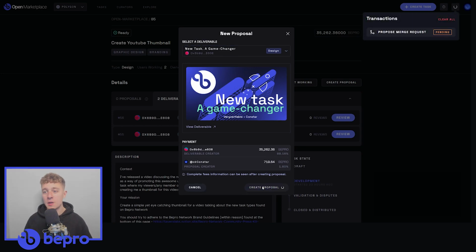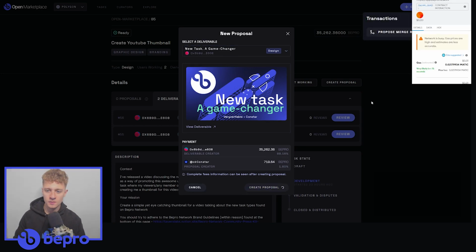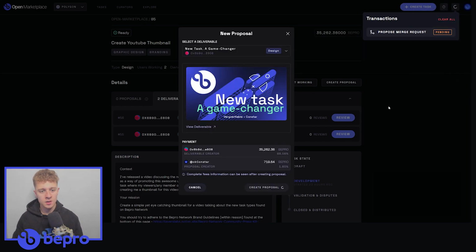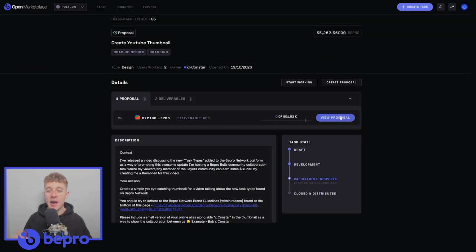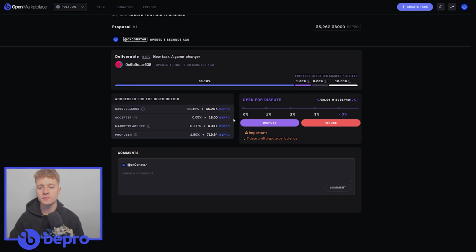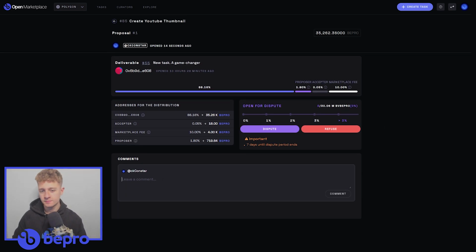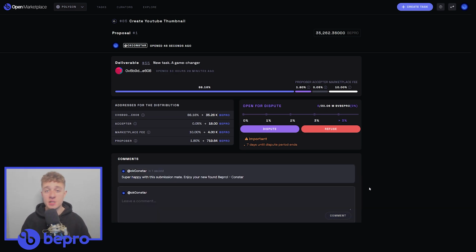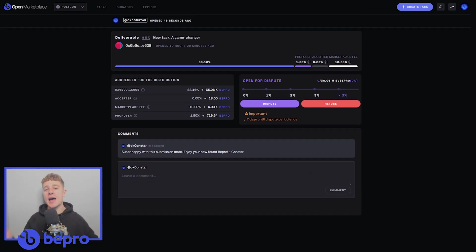Create the proposal by confirming the transaction, and there we have it. This task is now in the process of being closed. As the task owner, I'll leave some feedback in the proposal to let the curators know that I'm happy with this proposal and that nothing needs to be disputed. And it's as easy as that.